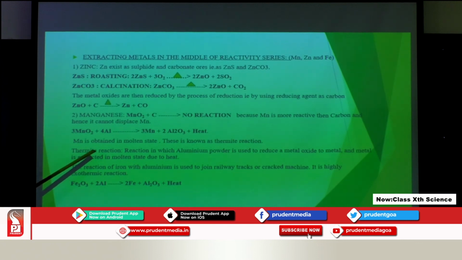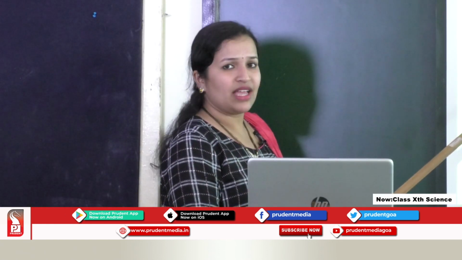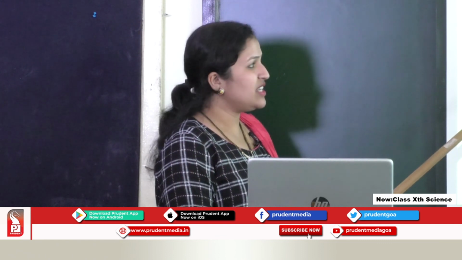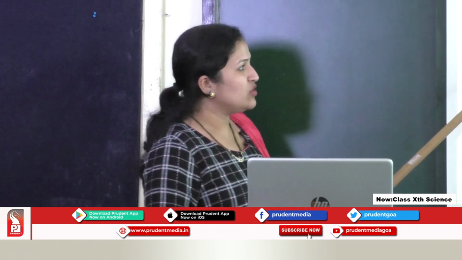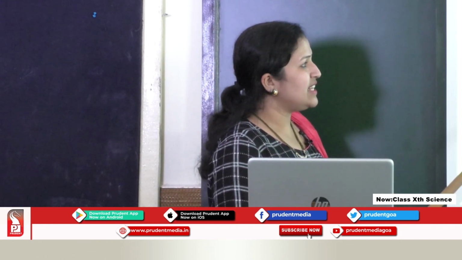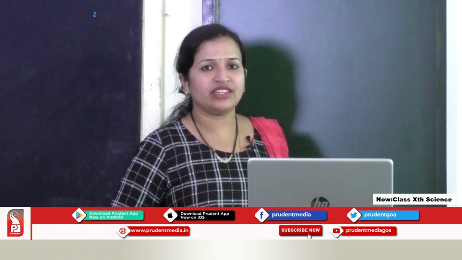Now, let us take the definition of thermite reaction. It is a reaction in which aluminium powder is used to reduce a metal oxide to metal. The metal oxide is getting reduced to metal, and this aluminium, which is a reducing agent, is getting oxidized to aluminium oxide. So, we can say this reaction is also a redox reaction.